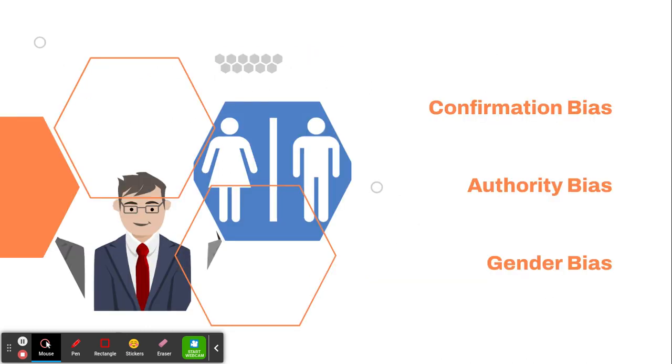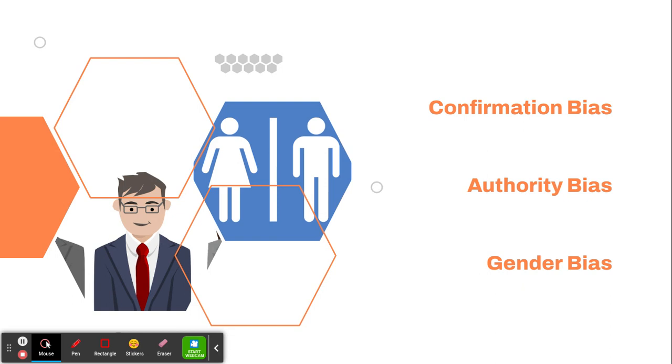Confirmation bias, the tendency to seek out and interpret new information in a way that confirms what you already believe. An example of this can be when an employee comes up with a product idea, and even though the market research shows little interest in the product, they try to validate the idea by reaching out to friends who they know will support it. Authority bias, the tendency to place more weight on the opinion or idea of an authority figure. An example can be if a team member unquestioningly follows their manager's instructions to write a report in a way that matches the manager's instructions.